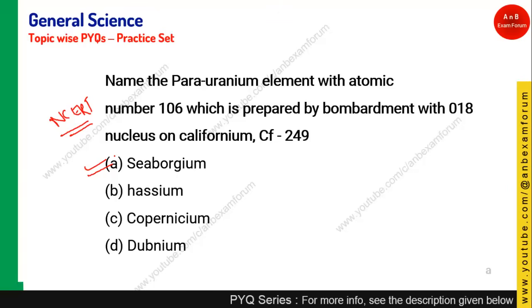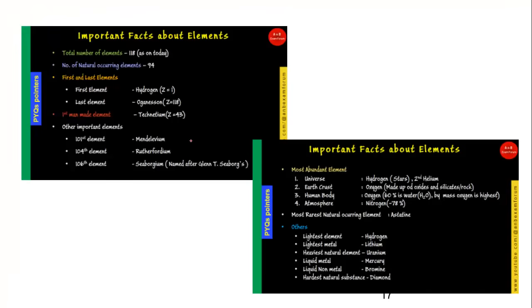And there are many other important facts about a few of the elements: there are a total of 118 elements and naturally occurring are 94. The first element is hydrogen and the last element is oganesson, and the first man-made is technetium. Mendelevium is the 101st element, and the 106th element is seaborgium.